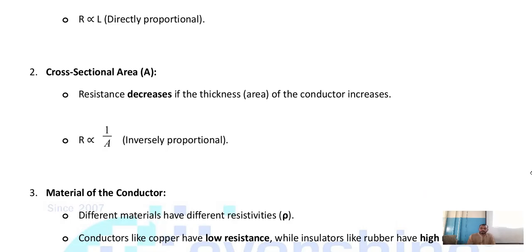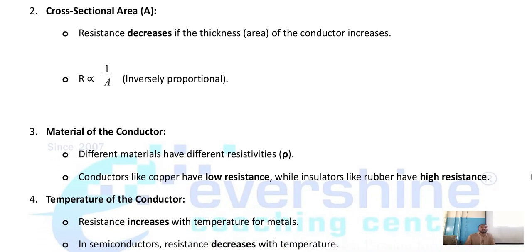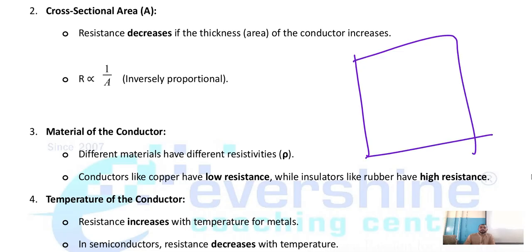And material of the conductor, that is nothing but resistivity. They may ask you this question. Please make a note. What is resistance? Write the SI unit. And what is resistivity? Write its SI unit. And also, one more thing I wanted to tell you. There is one table in your textbook based upon the resistivity of conductors, insulators and alloys. Remember.